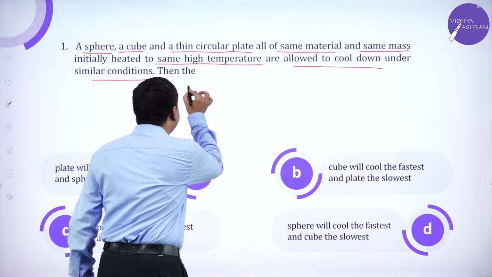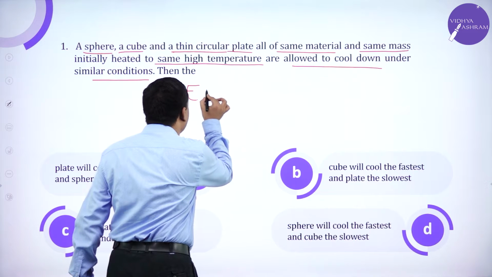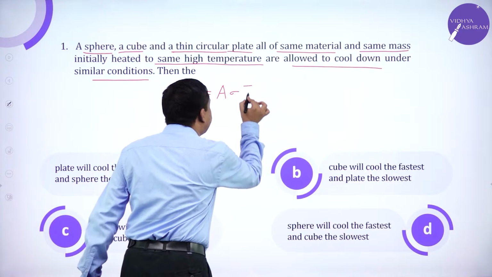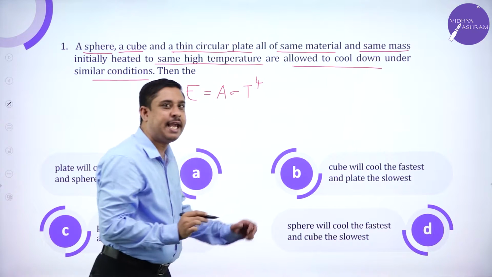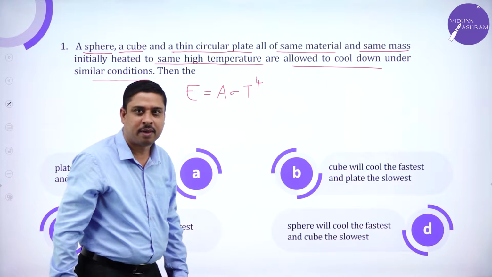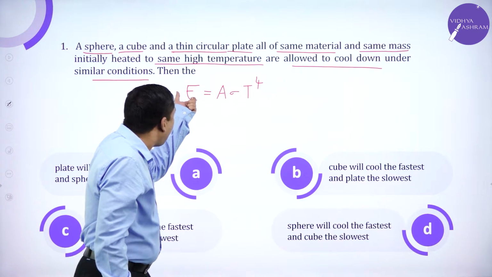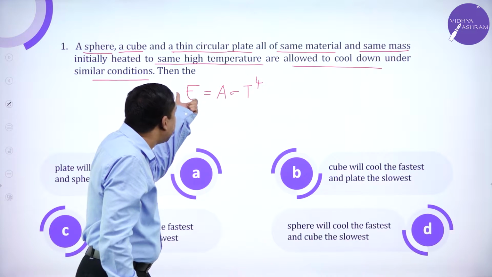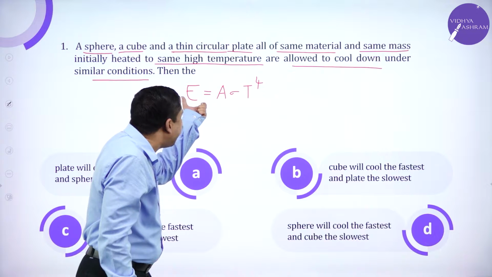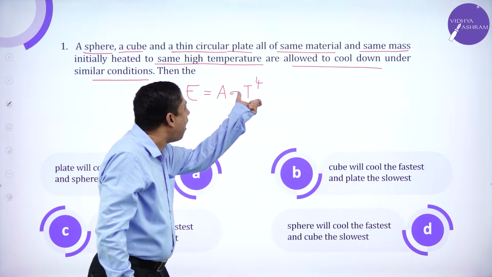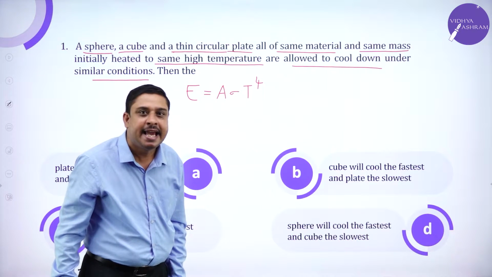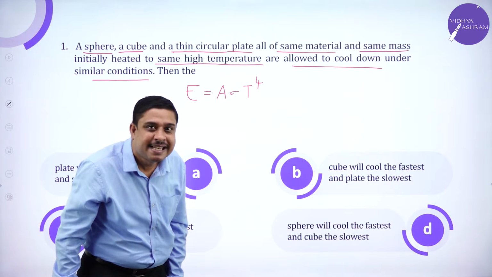So we have all studied Stefan's law, which told E is equal to A sigma T to the power 4. Amount of heat energy radiated per second per unit area is sigma T to the power 4. Sigma is Stefan's constant.